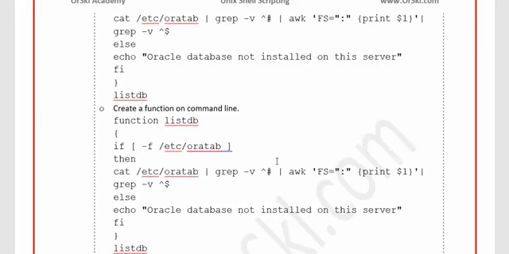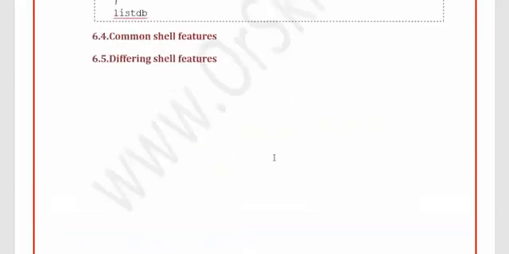So that's it for this session, and we will meet in the next session to see a very, very small topic: what are the shell features which you commonly find between Korn, Bash, the normal Bourne shell, and the C shell or something like this. And also we will see what are the features which are different in each and every shell. The next session is not about discussing something in much detail.